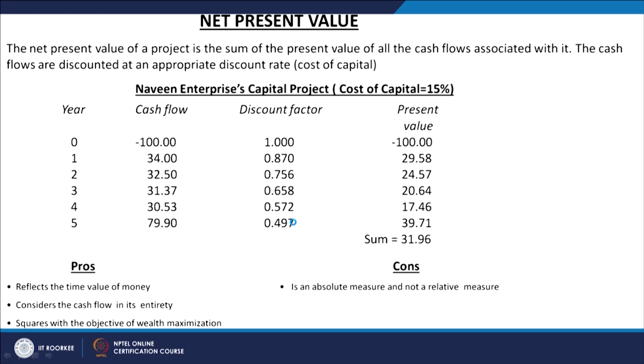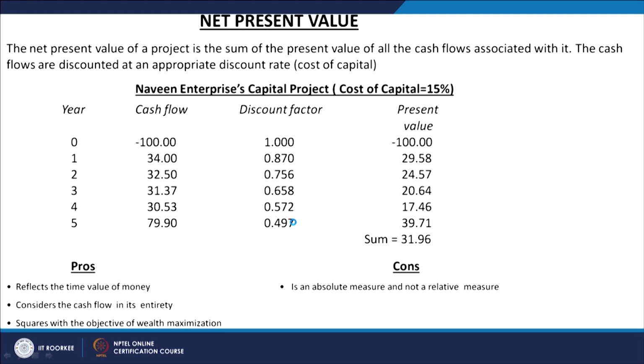So, in this case, for example, we have taken hypothetical figures here, and for these figures we are taking the number of years as 5, right, 0 to 5. Cash flows are worked out here, the discount factor is worked out here, and then the present value is calculated here.